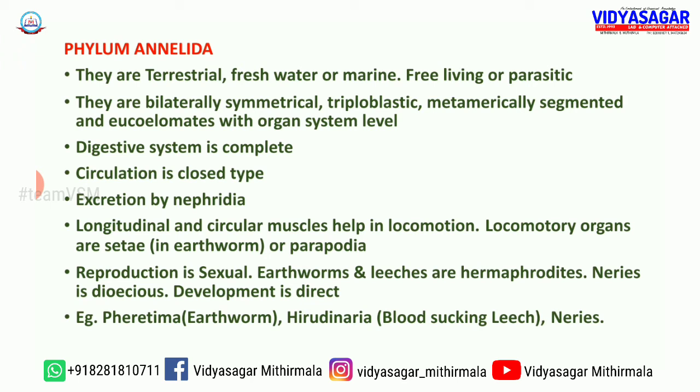Then about their locomotory organs. Their locomotion is possible with the help of two types of muscles. One is called longitudinal muscle, and another is called circular muscle. Then we are going to explain the special locomotory organs in some annelids. In the case of earthworm, microscopic setae are the locomotory organs.